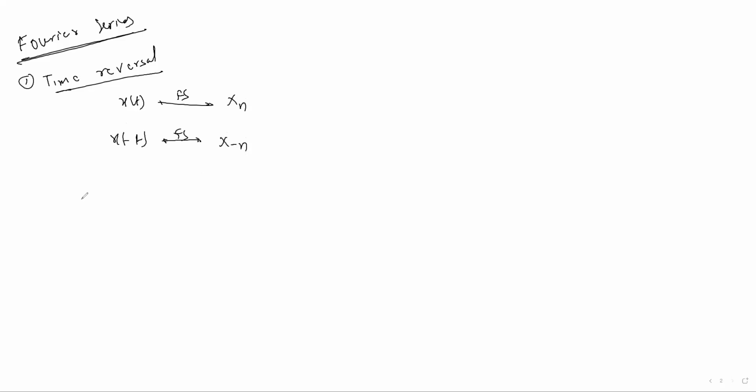x of minus n. So you know that x of n is equal to 1 by t, integral from 0 to t, x of t e to the power minus j n omega naught t dt. In a similar way, if you know how to solve the time reversal property for the Fourier series, then you can derive it for the Fourier transform also. So let me solve this first, and then you can solve time reversal for the Fourier transform also.